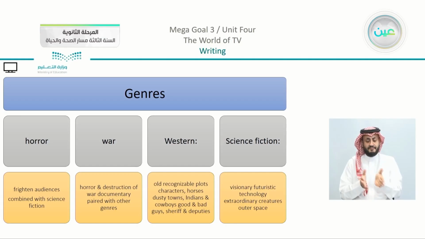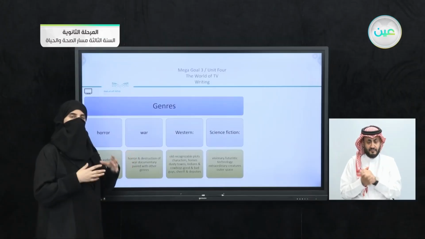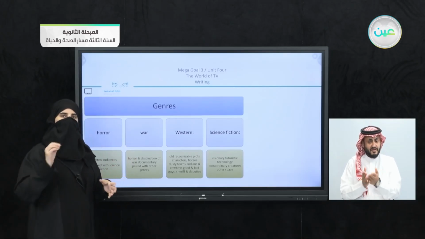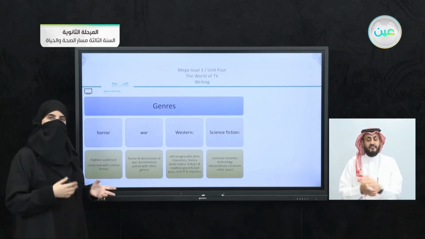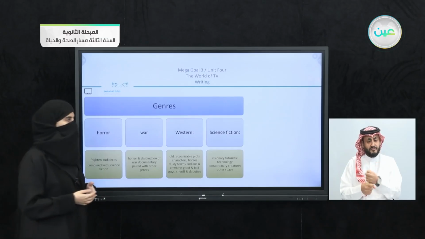And we mentioned at the very end that we have science fiction, which is visionary futuristic technology, extraordinary creatures, and outer space. Now you can do the same type of chart in your class. You can just add your pictures, drawings, and make it more creative. This is something that you can work on together.